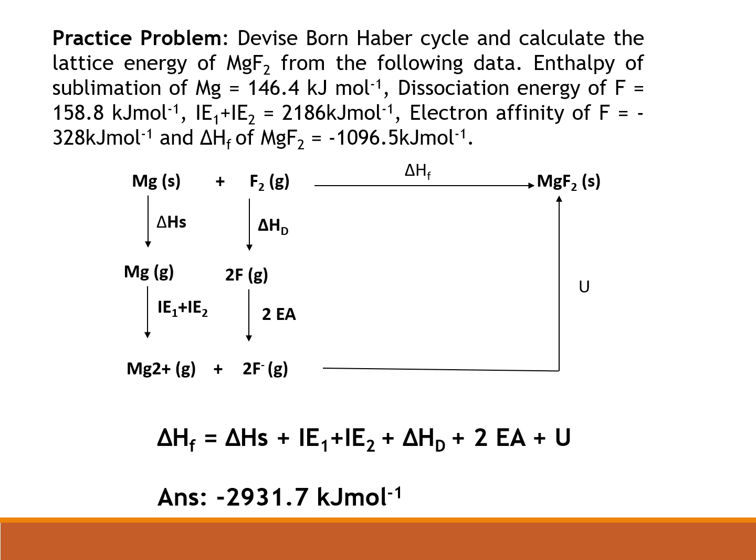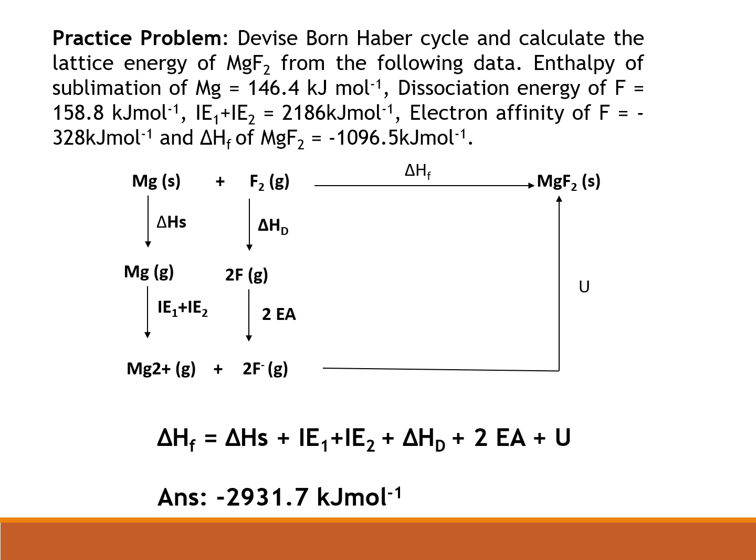So first of all, we are converting magnesium solid into gaseous magnesium atom, and the energy required for this process is enthalpy of sublimation. In the second stage, the gaseous magnesium atom is converted to magnesium 2+ ion, that is ionization of the magnesium atom. And in the case of magnesium, we know there are two valence electrons.